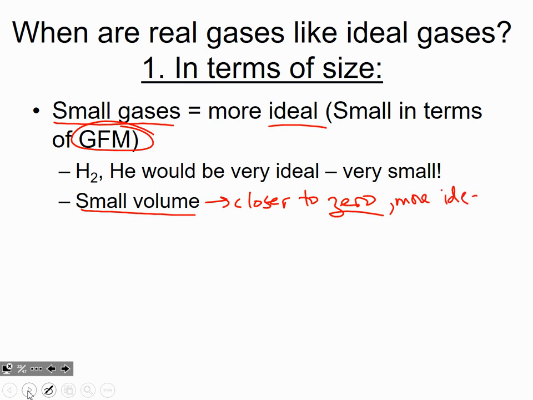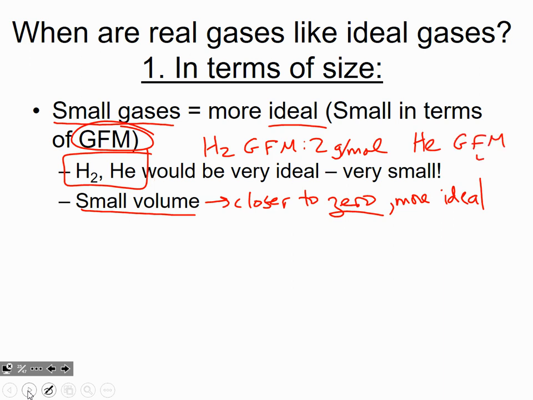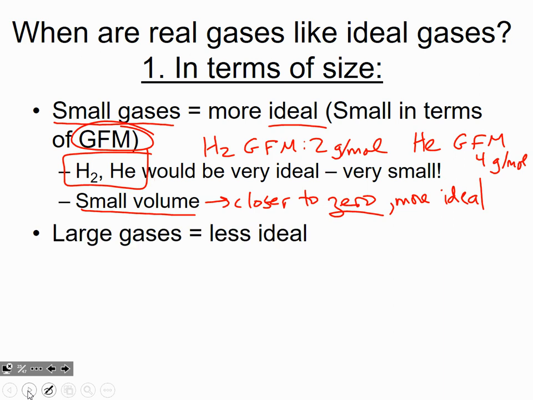The two most ideal gases that are out there are hydrogen and helium, because H2 has a GFM of 2 grams per mole, and helium has a GFM of 4 grams per mole, and those are very small gram formula masses. So these are our smallest gases. They are most ideal. Large gases are less ideal because they have a larger volume.